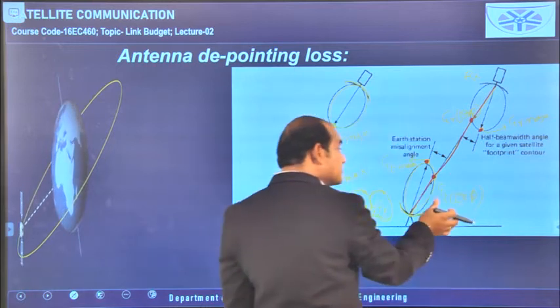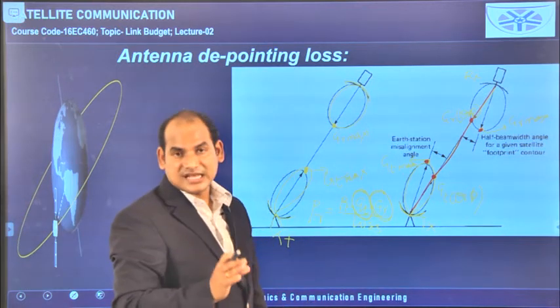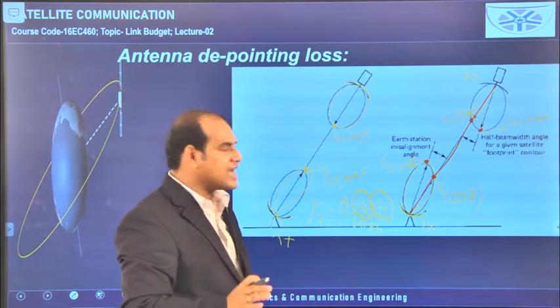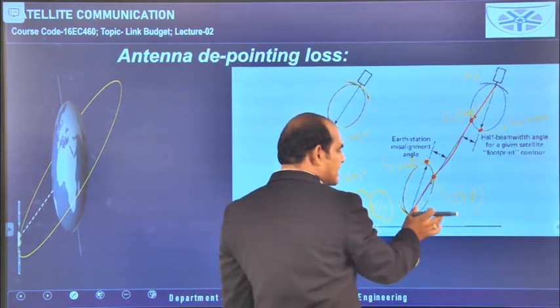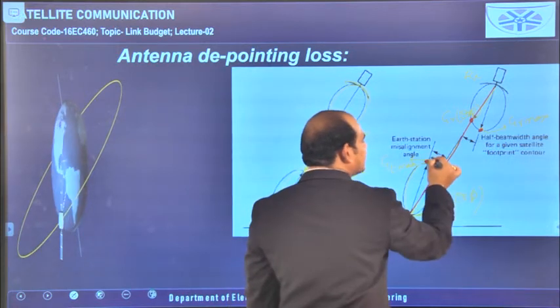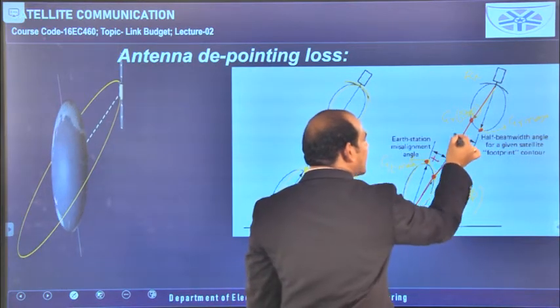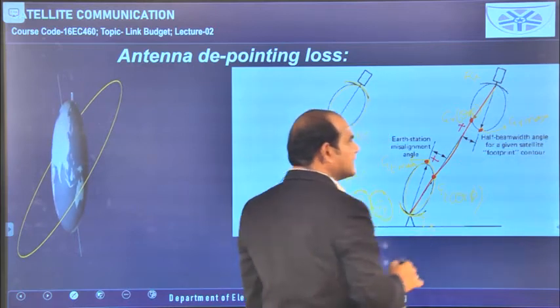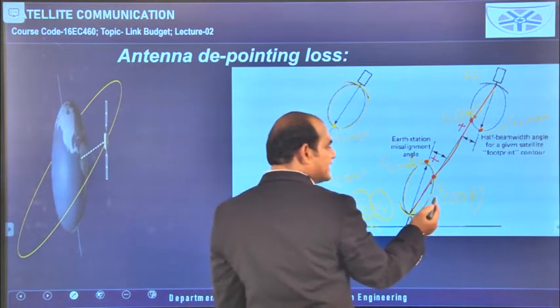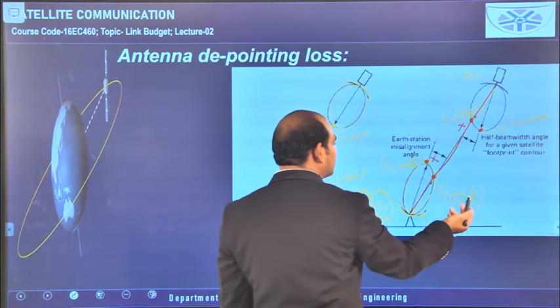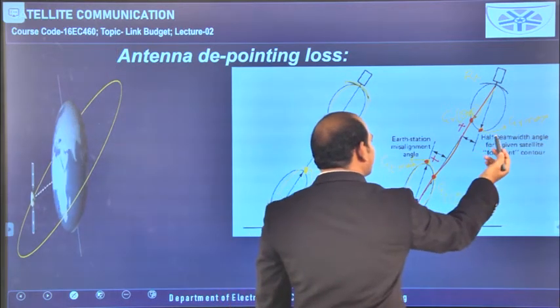Because of the depointing nature of the antennas, the maximum gains are not involved in the wireless link. Some other gain is involved, depending upon theta and phi, that is GT of theta comma phi and GR of theta comma phi.